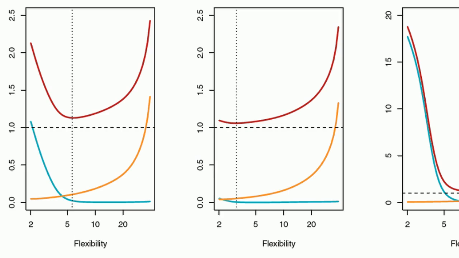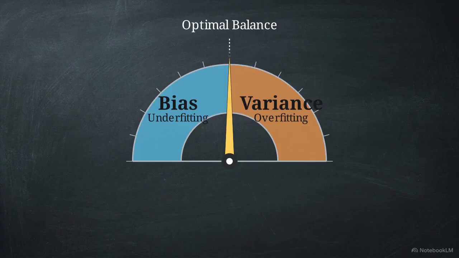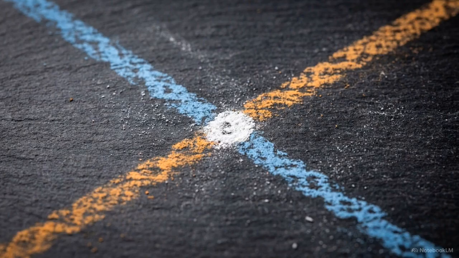The dotted line marks where bias reduction perfectly neutralizes increasing variance. Moving left of this line increases bias. Moving right triggers high variance. Success in statistical learning requires finding this precise mathematical equilibrium between the two forces.